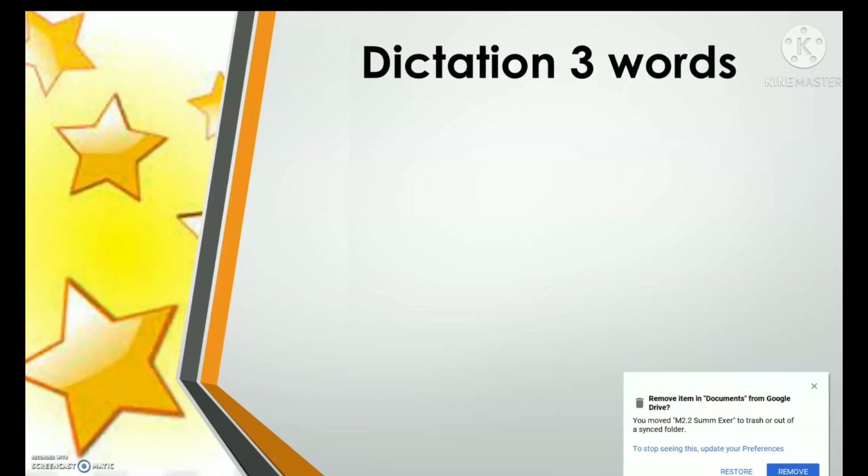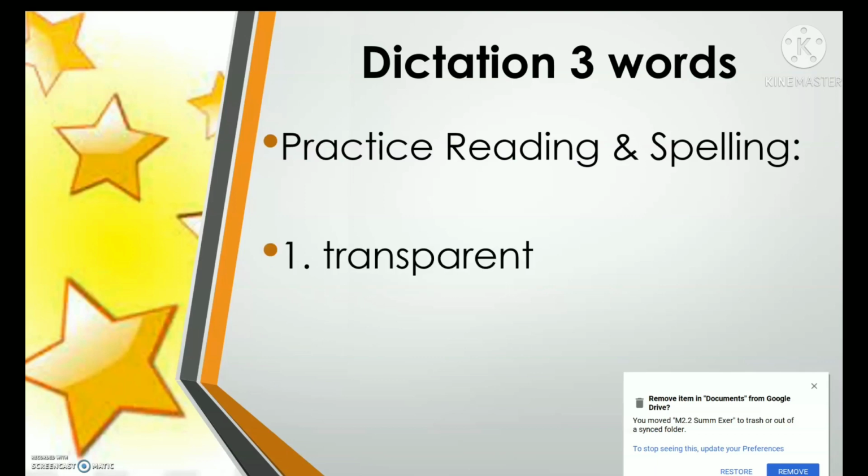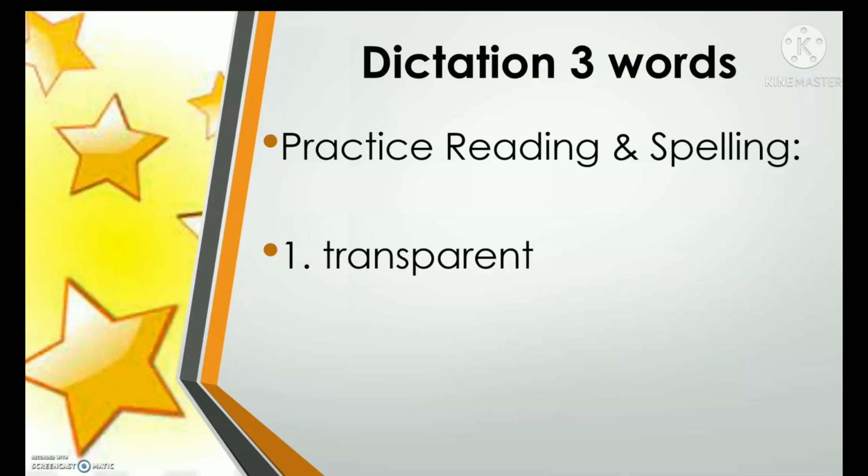Okay, now let's practice reading and also spelling for these three words. Let's read together and spell together. Number 1, transparent. T-R-A-N-S-P-A-R-E-N-T.